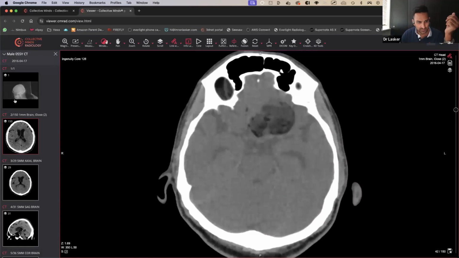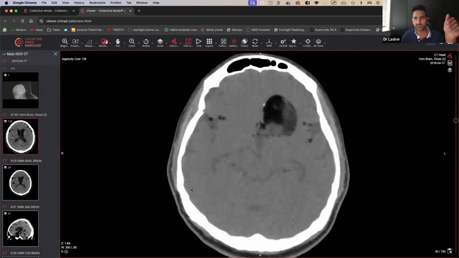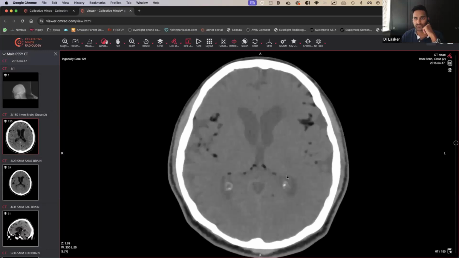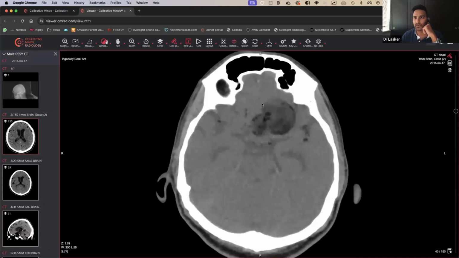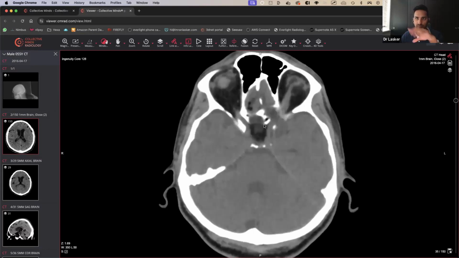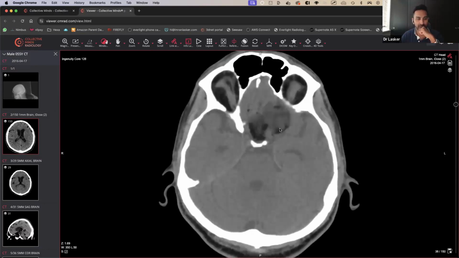Oh, someone's got their hand raised. If you've got your hand raised, you can type your question in on the thing. That might be easier if you want to. But yeah, so this is a ruptured dermoid cyst. And I think what they ended up doing was going transnasally to get this out. So the follow-up actually had a whole load of nasal bones gone, but this was eventually taken out. But yeah, a component of dermoid cyst is cholesterol, not fat.